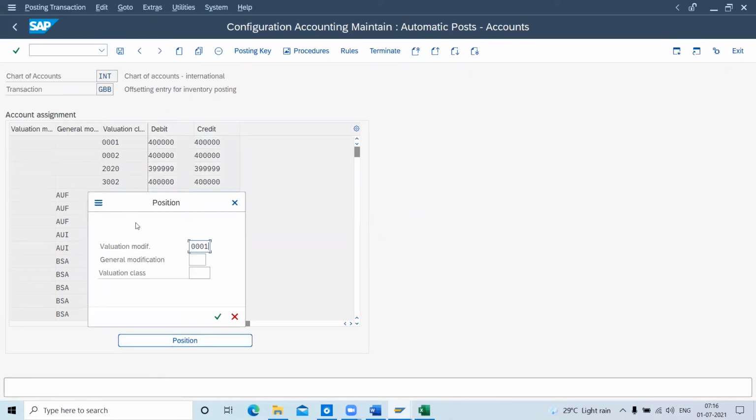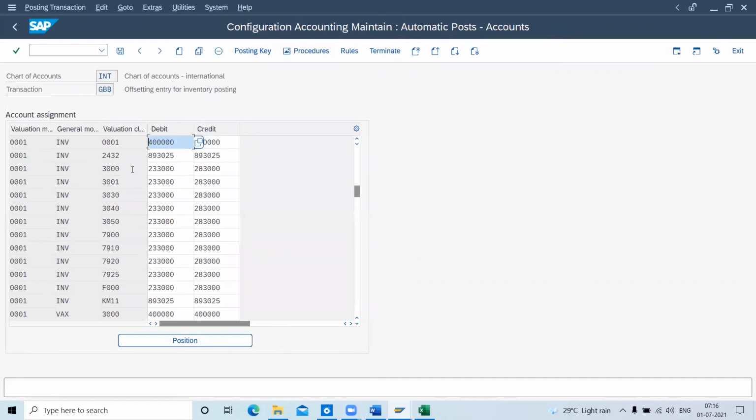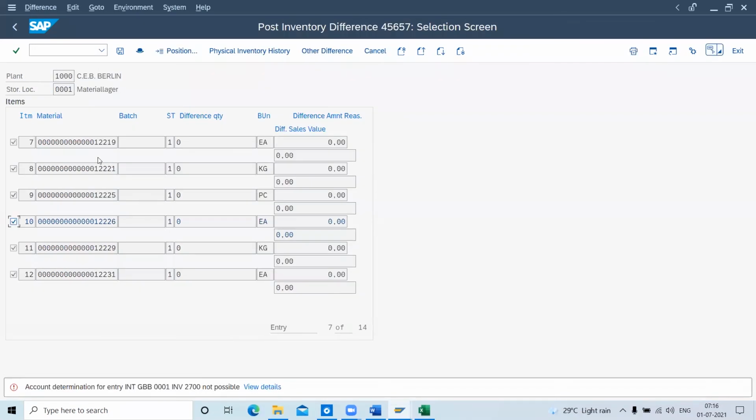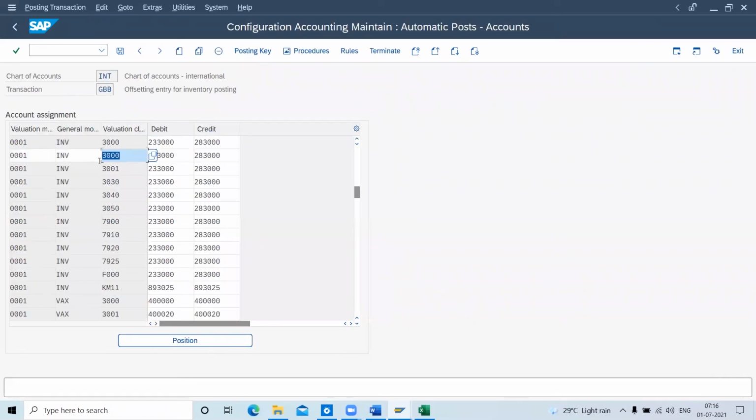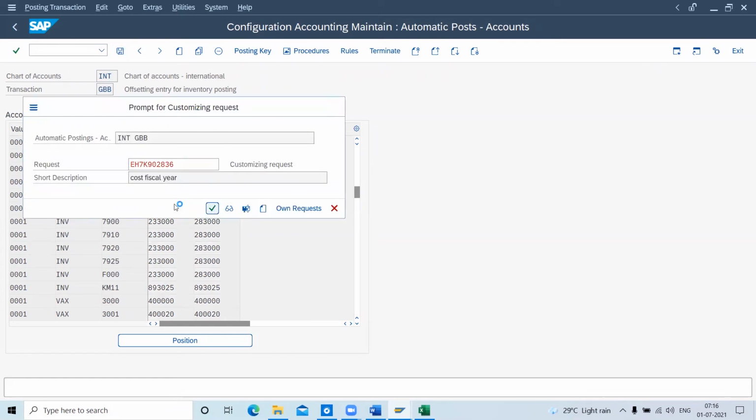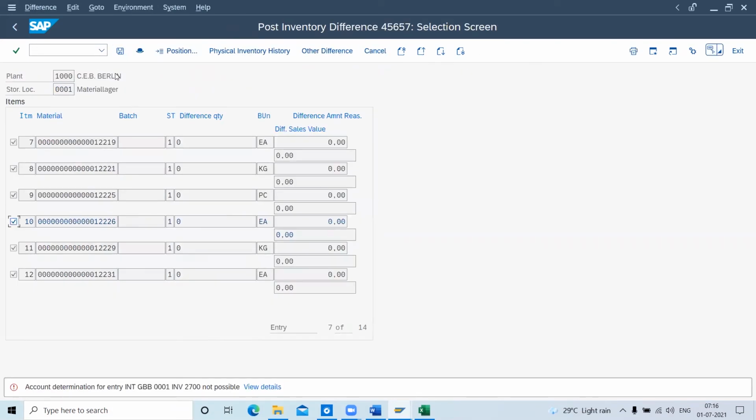Valuation modifier is 0001, general modifier is INV. Let me copy this. What was this valuation class? 2700. Let me save this. Now let me try to post it.